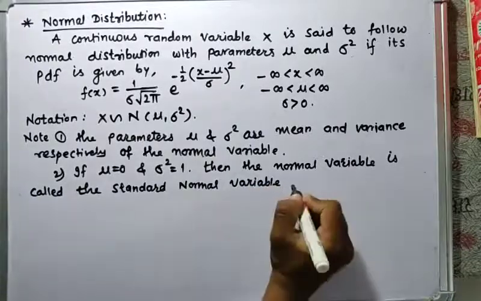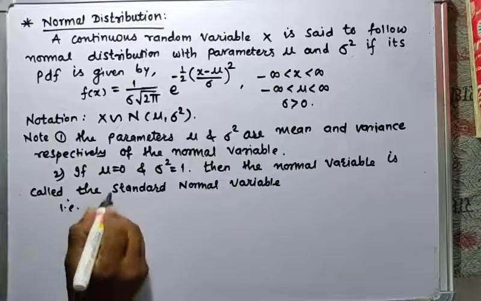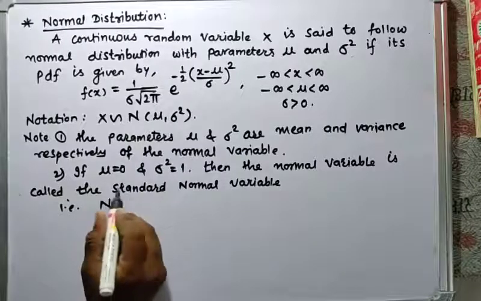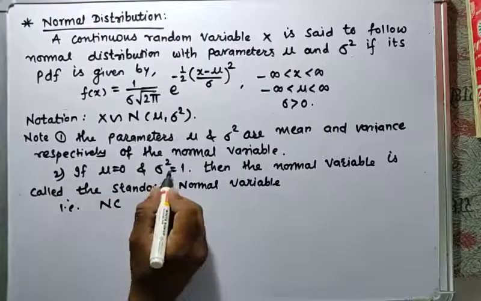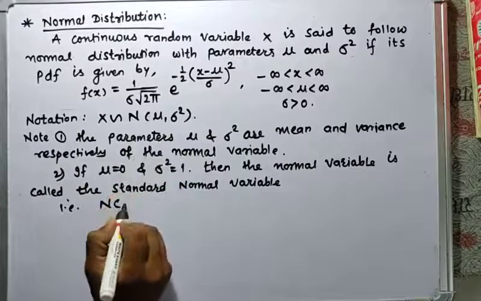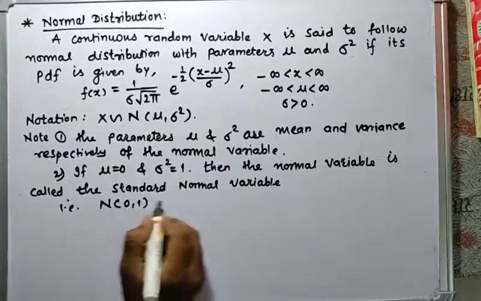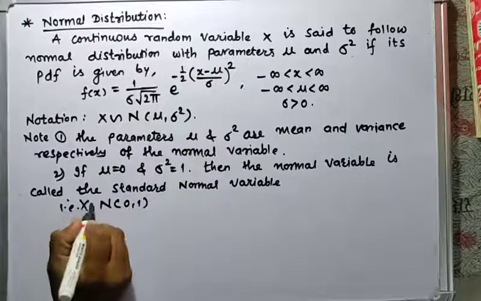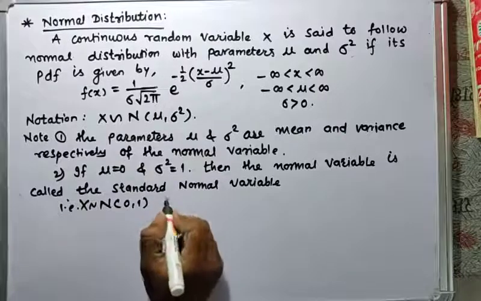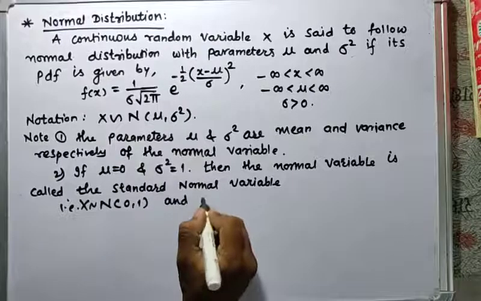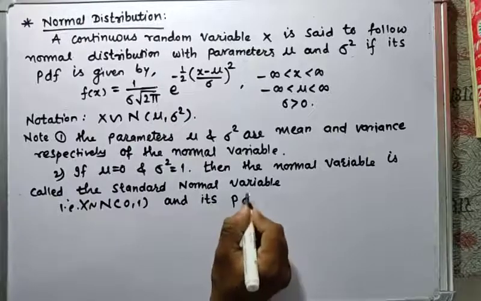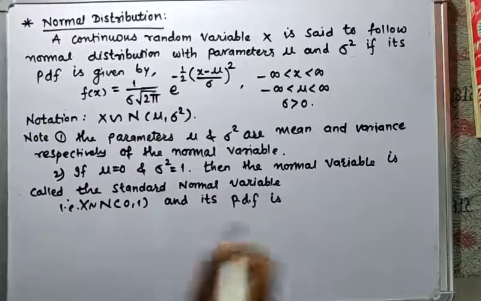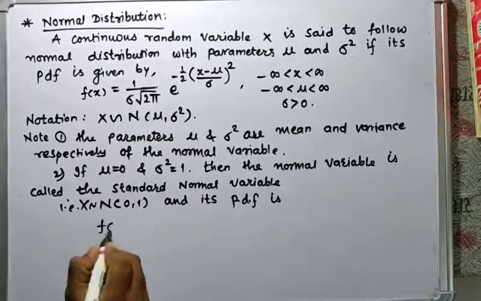So here mu is 0, sigma square is 1, so N of 0, 1 is the normal distribution of x. And its probability density function will be f of x.